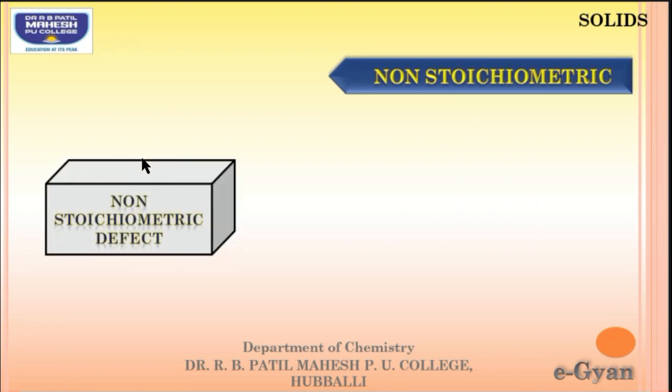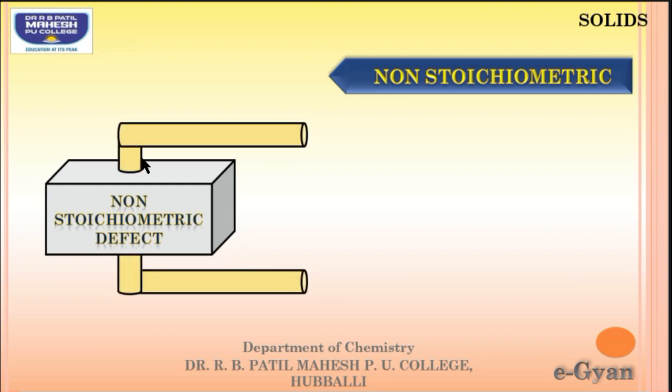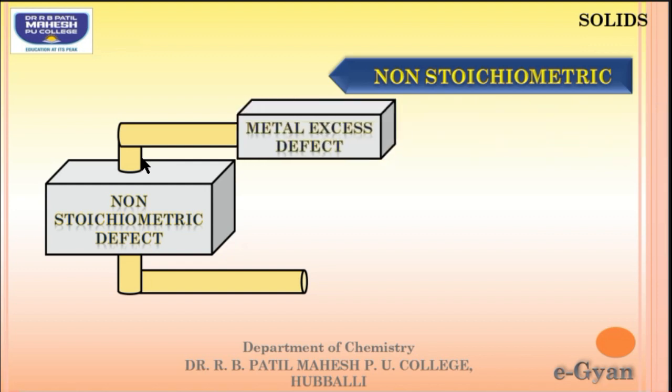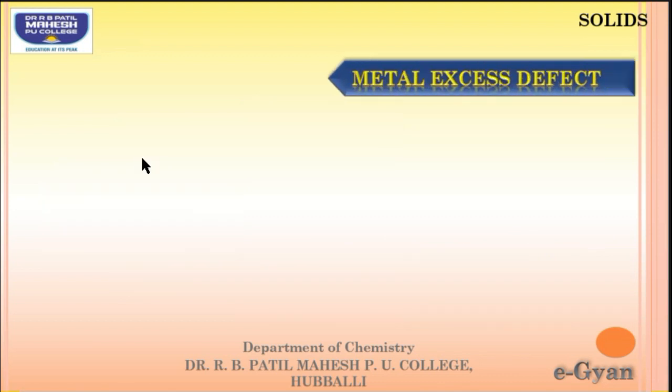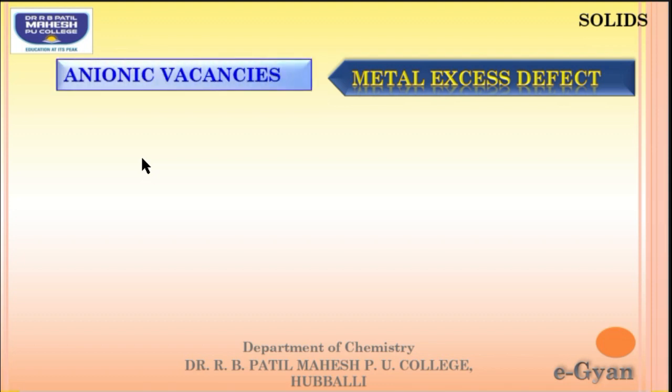Let us start with the non-stoichiometric defects. These non-stoichiometric defects are again classified into 2 types. One is metal excess defect, the second one is metal deficiency defect. As the name itself says, metal excess is mainly formed due to anionic vacancies. Because anions are electronegative particles, whereas metal is a cationic particle, and I require metal in the excess. So, the cationic part should be in the excess.